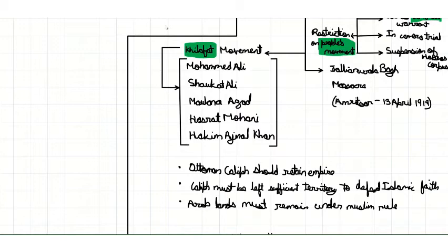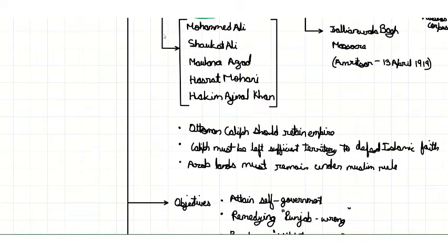There were three main points for this movement. It was that the British should give back the empire of Ottoman caliphs. The British should leave the caliph with enough territory to defend the Islamic faith, and that the Arabic lands must remain under the Muslim rule only.